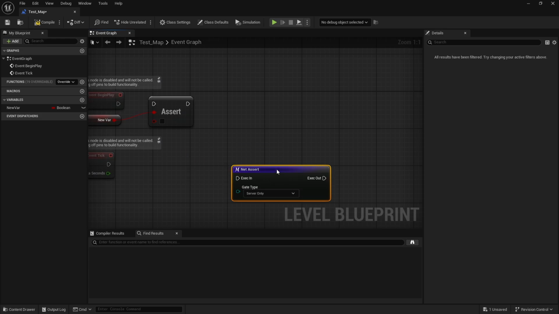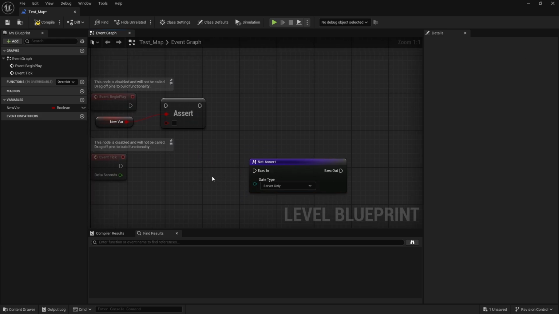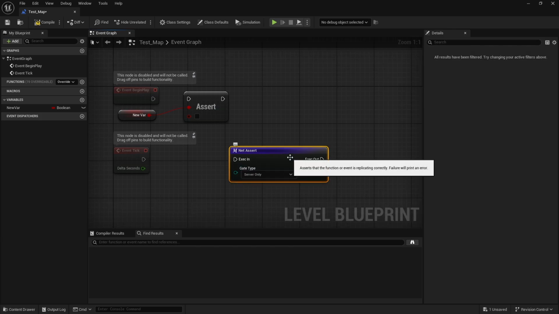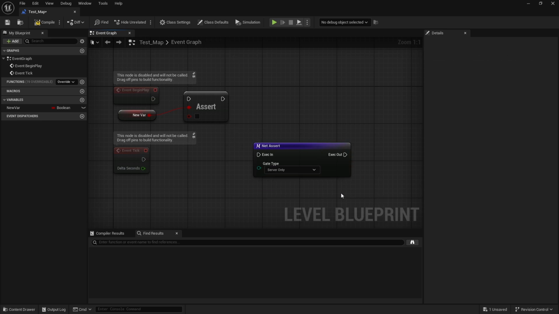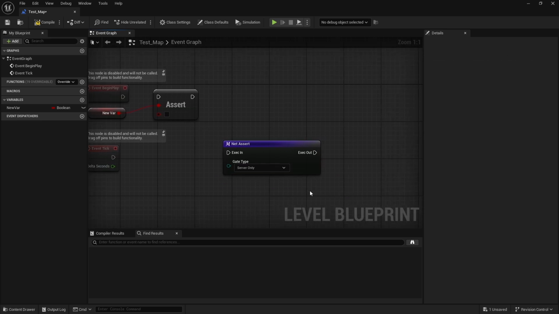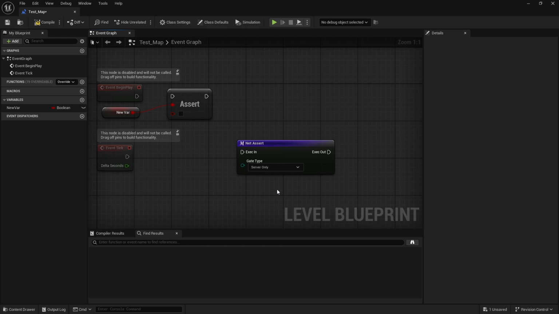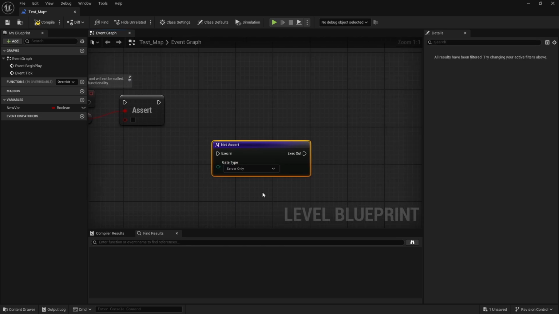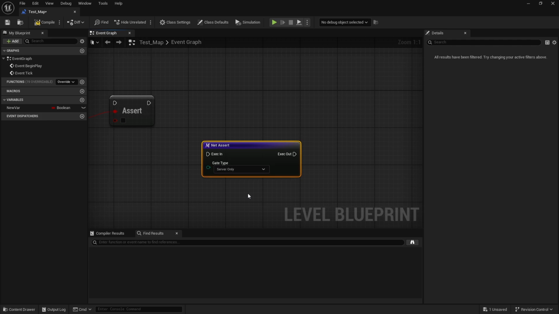One thing that I like to use in my project is net asserts. When you have, let's say, events or functions that are running, some of them are running on the server, on the client, or both on the server and the client, or maybe on multiple clients, or on the owning client. Sometimes it's nice to explicitly say, hey, this is supposed to run here. When you're working with multiple people, you can get a better idea of what is meant for this function or event to do. And also, if you're working alone and some time has passed, you're probably going to forget why and how the function or event works.